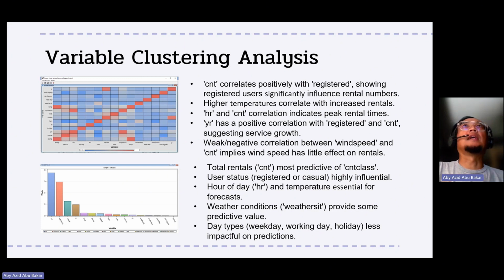Based on the chart, we can see the total rental, which is CNT, registered, casual, hour, and temperature variables are the key predictors. Whereas weekday, working day, and holiday have lower influence.